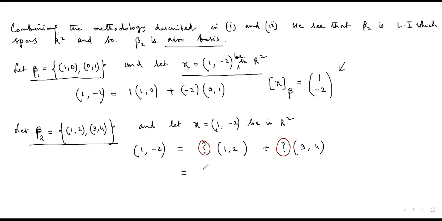Sir, A equals -5, B equals 2. A equals -5 and B equals 2, and therefore the coordinate vector of x relative to beta 2 will be -5 and 2. And this is with respect to beta 1.